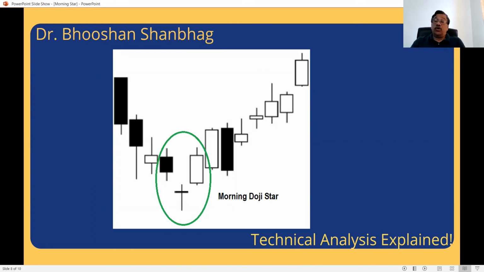The rally actually continued. So those who bought at a lower level might have booked some profit there, may not be very confident. So one day the stock came a little down, but that did not last long. The bullishness just continued. So this is how morning stars work. It is a very powerful bullish reversal. A bearish trend, after a month, when a morning star appears, is going to get converted into a bullish trend. So this actually gives you a good idea of when to buy the stock. When this candle closes and the morning star is in place, you can think of buying. So that is a very strong bullish formation, the morning star.